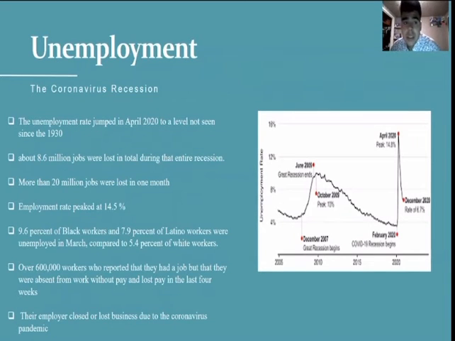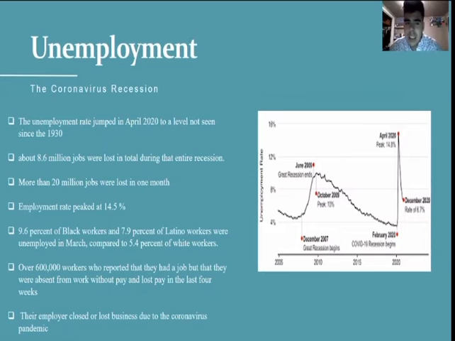In the coronavirus recession, the unemployment rate jumped in April 2020 to a level not seen since 1930. In the Great Recession, 8.6 million jobs were lost during the entire recession, and more than 20 million jobs were lost in just 1 month during the COVID recession.